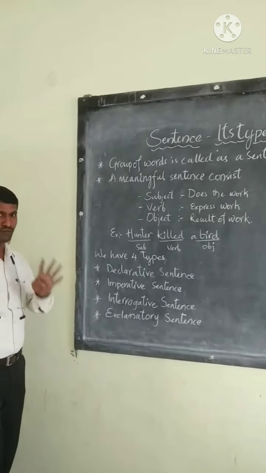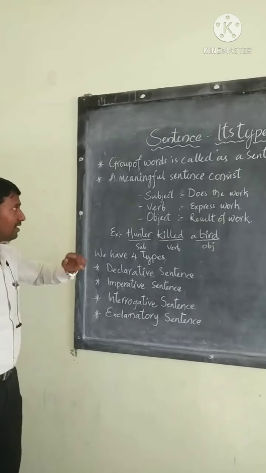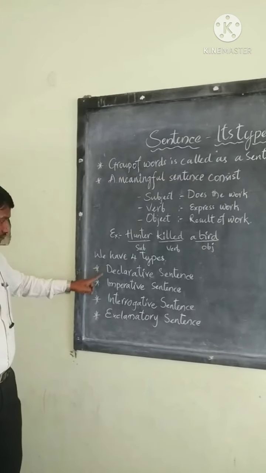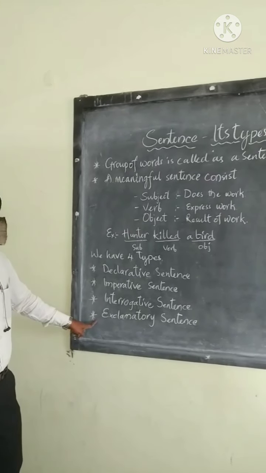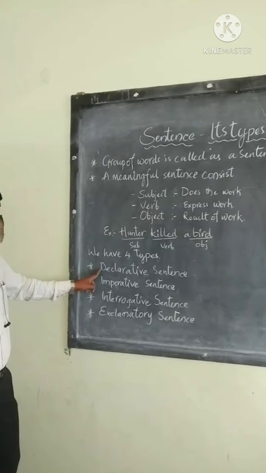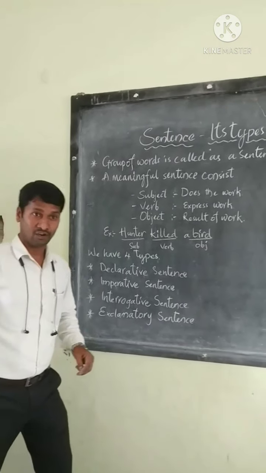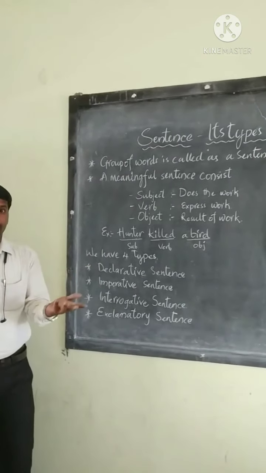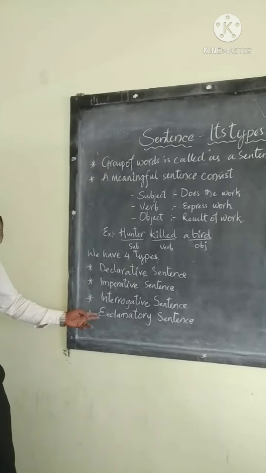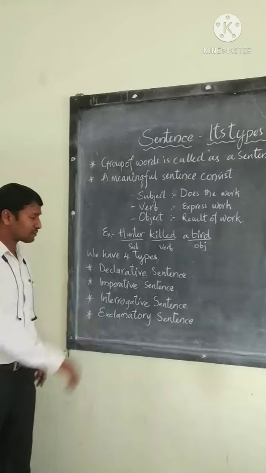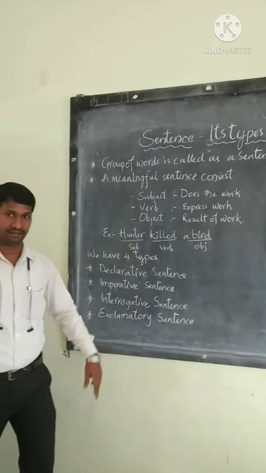We have generally four types of sentences. They are declarative sentence, imperative sentence, interrogative sentence, and exclamatory sentence. Repeating once again, declarative, it is also called affirmative, assertion, or assertive sentence, and imperative sentence, interrogative sentence, exclamatory sentence. Let's explore these sentences in detail.